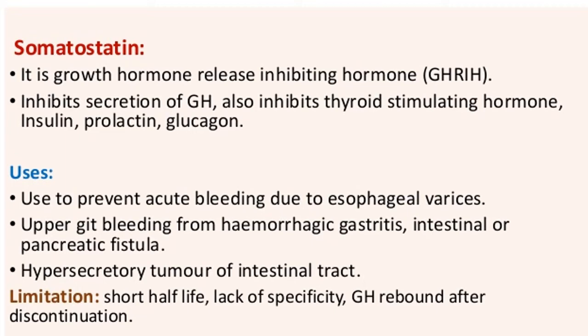What are its pharmacological uses? It is used to prevent acute bleeding due to esophageal varices. Number 2, it may be used to control upper GIT bleed from hemorrhagic gastritis, or from intestinal or pancreatic fistula. Similarly, we can use somatostatin in hypersecretory tumor of the intestinal tract.